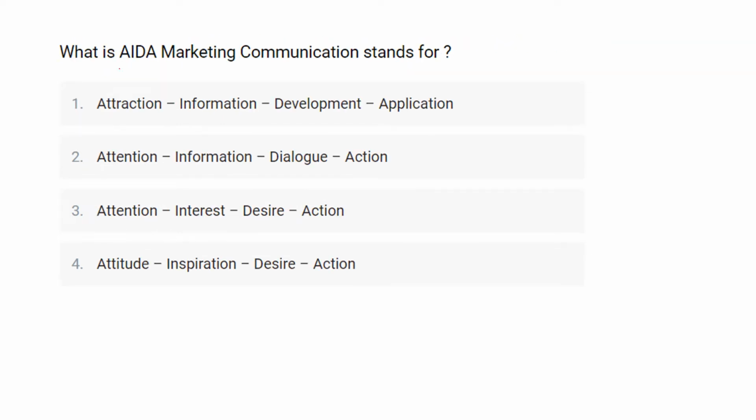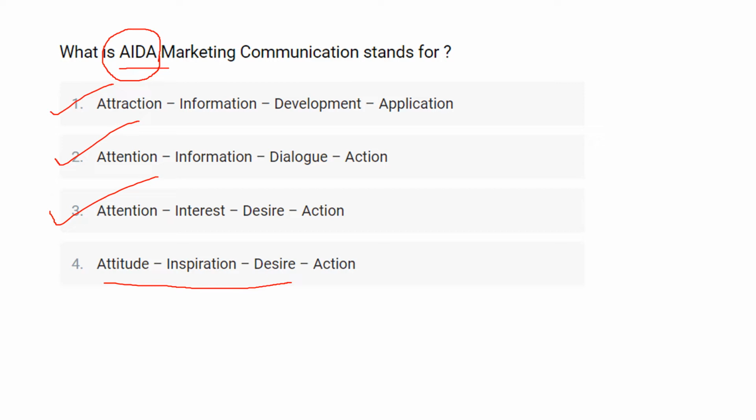What does the AIDA marketing communication stand for? Here in this question they ask you the full form of AIDA, for which the first option is attraction, information, development, application. Second one is attention, information, dialogue, action. Fourth one is attention, interest, desire and action, and the last one is attitude, inspiration, desire, action. Okay.